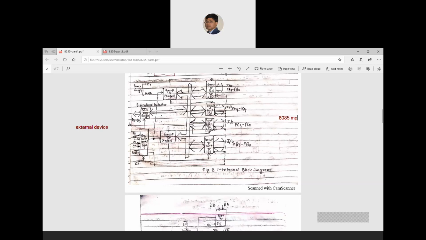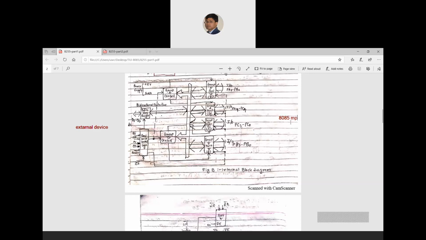You get data from the microprocessor and feed that data into this bus. From the chip, data from the data bus buffer goes to the external device, and it is two-way communication. So from the external device, data can be received into this buffer, and then when the 8085 is ready, it can be fed to the 8085 processor.